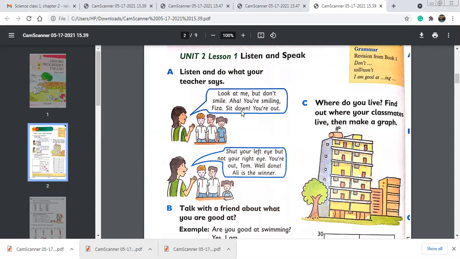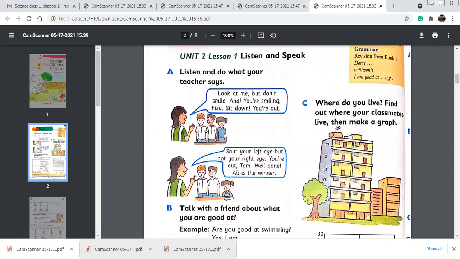Okay, so we are also noticing that this is sit down. Fiza has to sit down because she is out of the game. She was playing the game with the other students, and the commands from the teacher were look at me, but don't smile. So Fiza smiled, that's why she's out of the game.